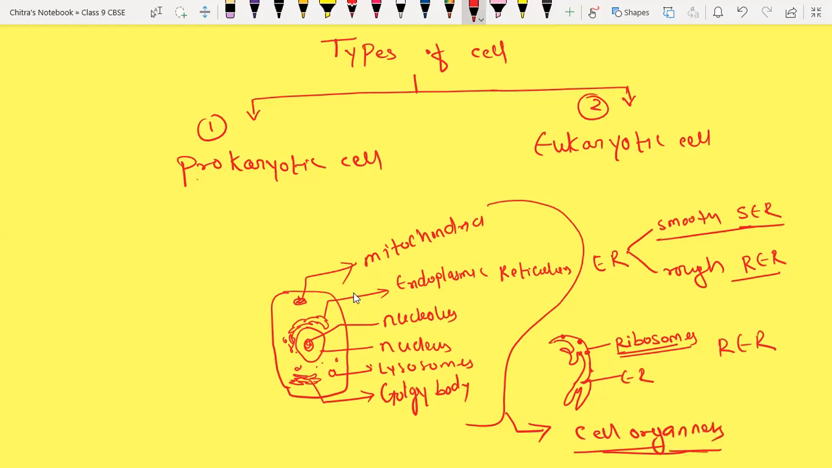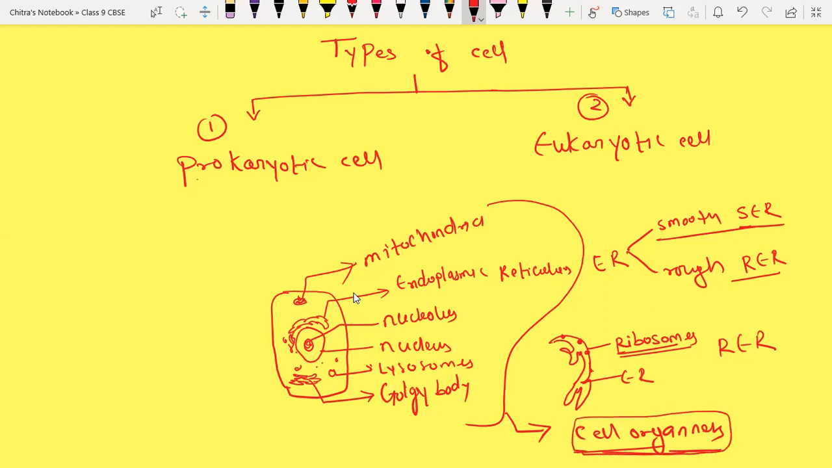So all these are called cell organelles. We are able to observe all the cell organelles here because they have a well membrane bound structure, a membrane around them. That's why we are able to observe them clearly.